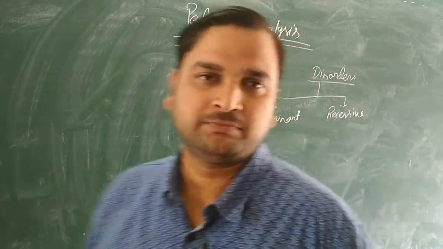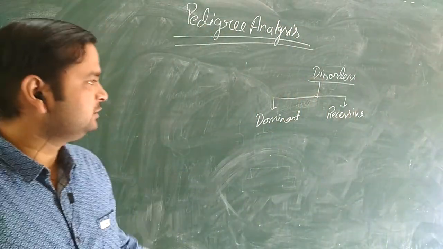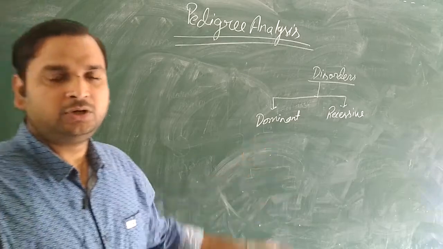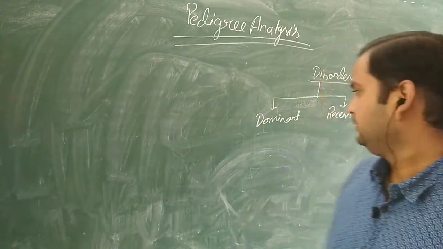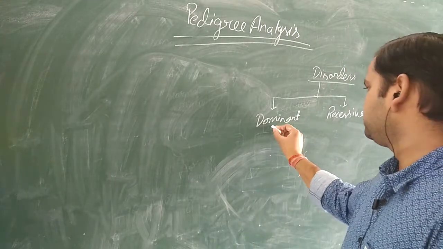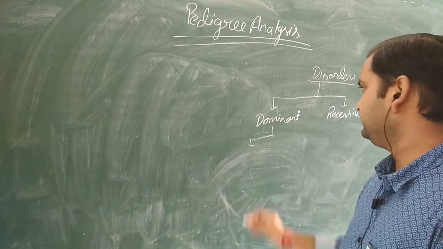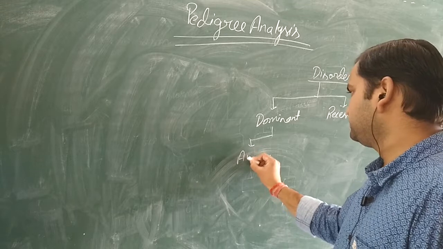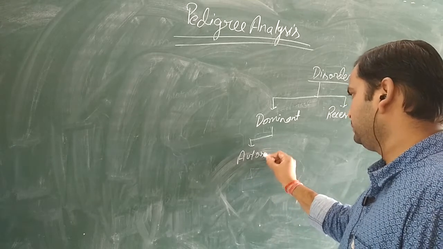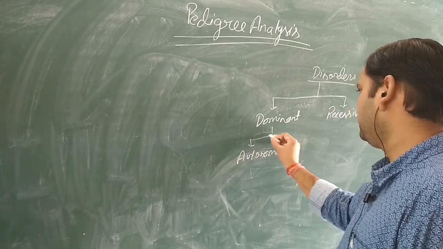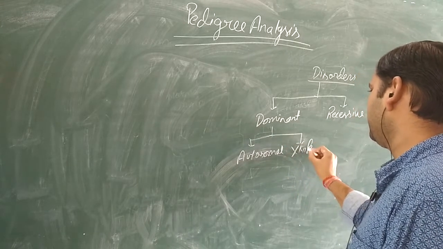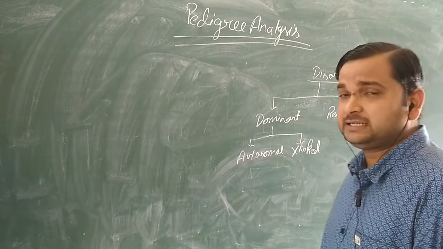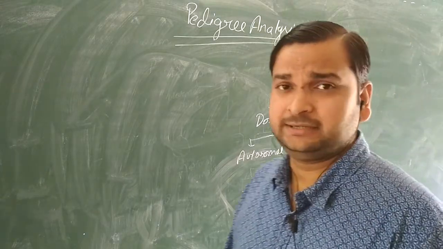Now in the case of dominant also, two conditions are there. Whether it is autosomal dominant or X-linked. X-linked, or you can say sex-linked also, because sex-linked disorders are of two types, X-linked and Y-linked.